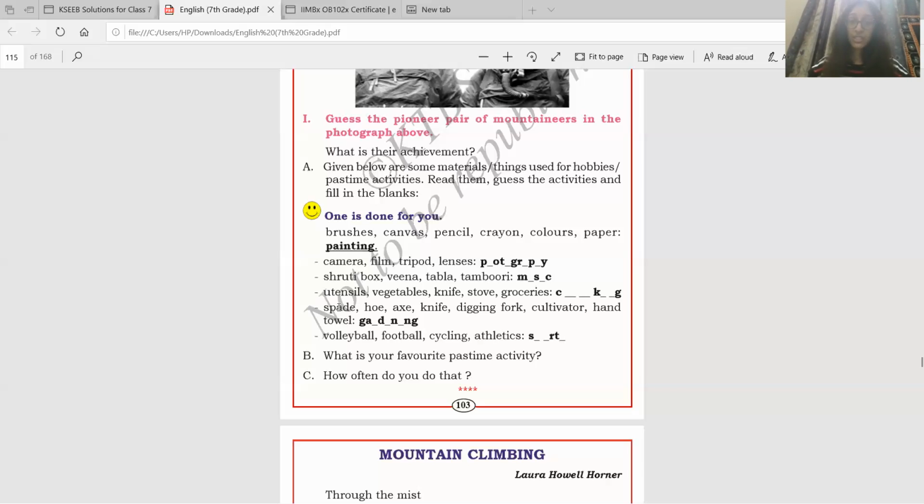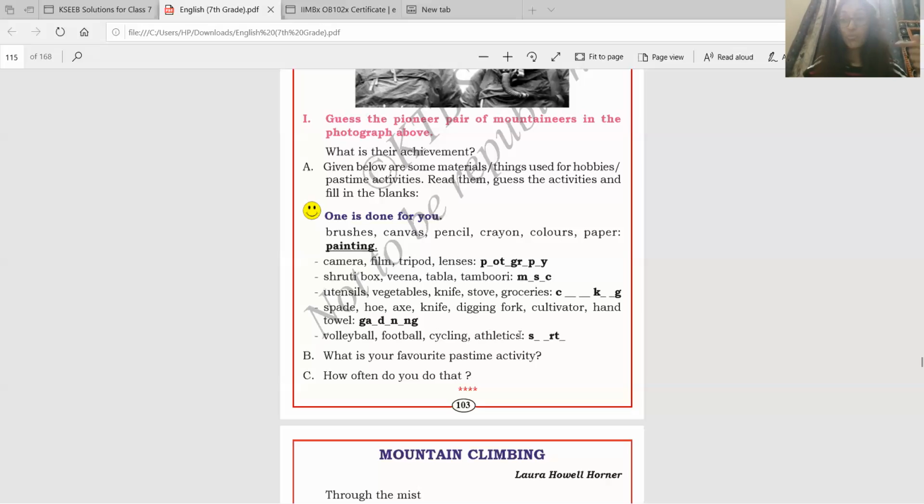Next, spade, hoe, axe, knife, digging fork, cultivator, hand towel. Now you use all of this in gardening. Gardening is when you go to the garden and cut the extra grass, or you make the garden suitable for plants. That is all called gardening. So the gardening spelling is GARDENING.